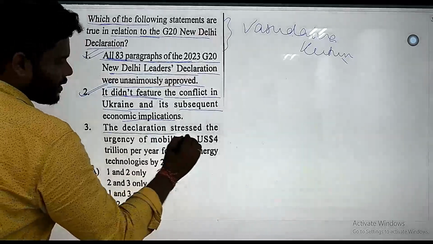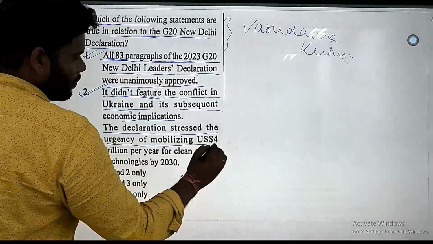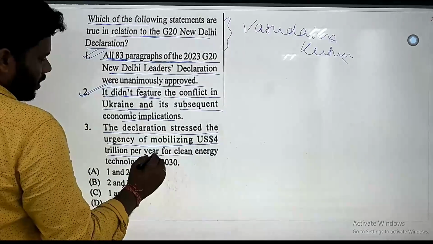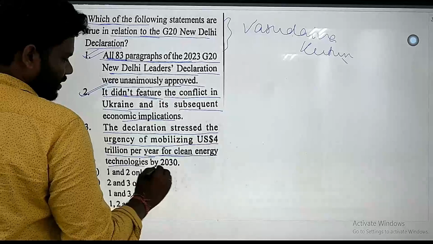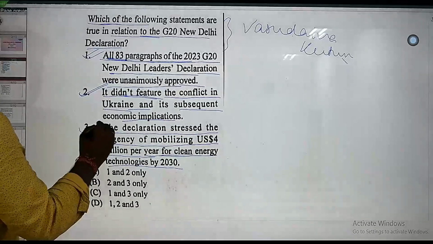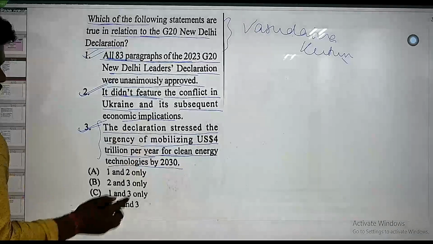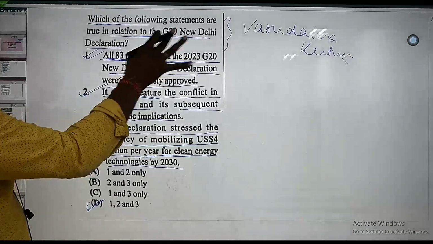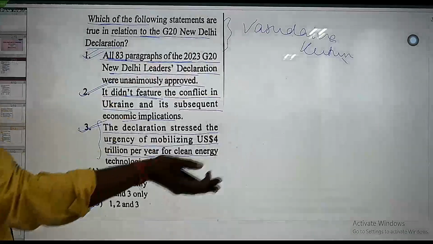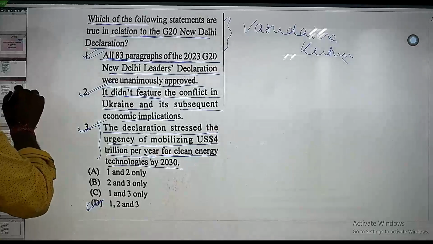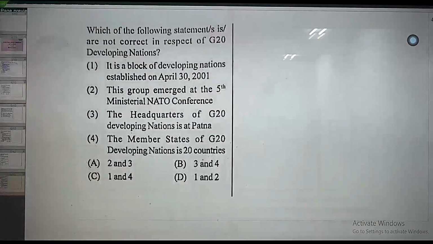The declaration states the urgency of mobilizing $4 trillion per year for clean energy technology by 2030. So all three statements are correct. This is considered an achievement of the Modi government, which held the G20 summit in India very successfully without getting involved in the conflict between Russia and Ukraine.